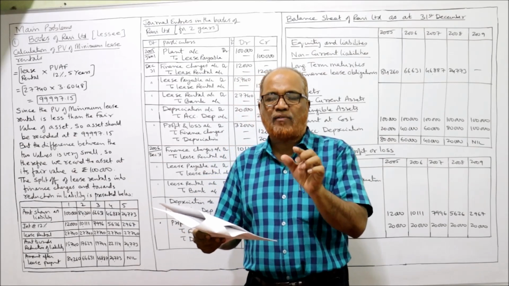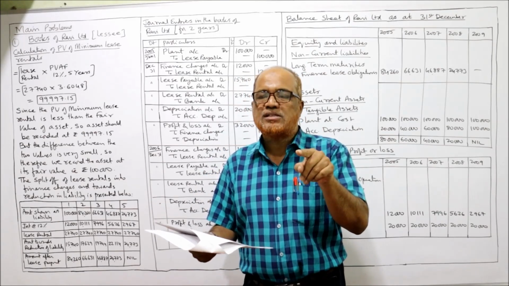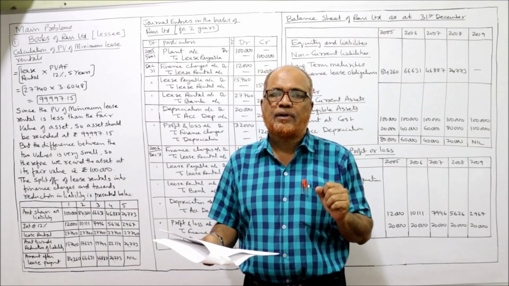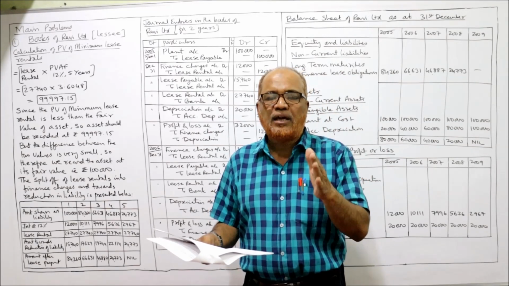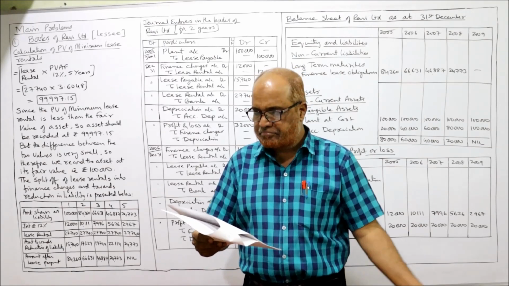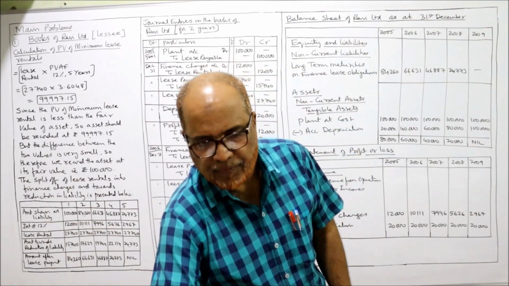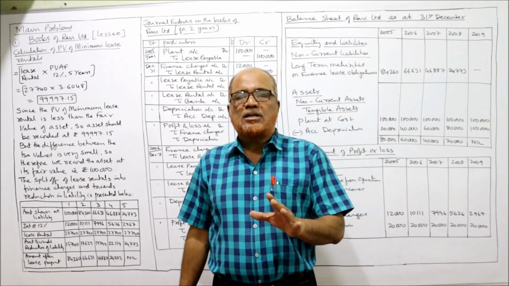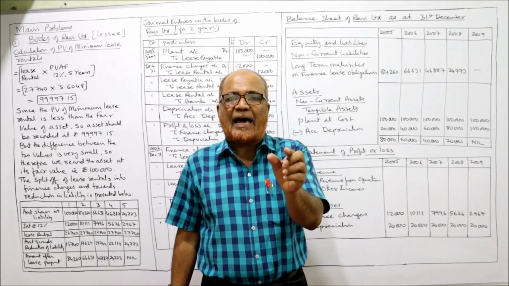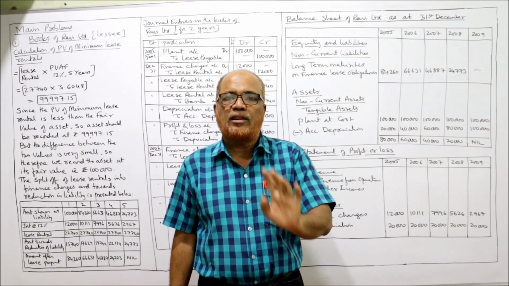What is the fair value of the asset? 1 lakh. How much is the life? 5 years. So 1 lakh divided by 5 is 20,000. So every year depreciation will be 20,000, straight line method. That's it. This is the problem. Before starting the journal entries, first of all we must know at what value the lessee will record the asset.